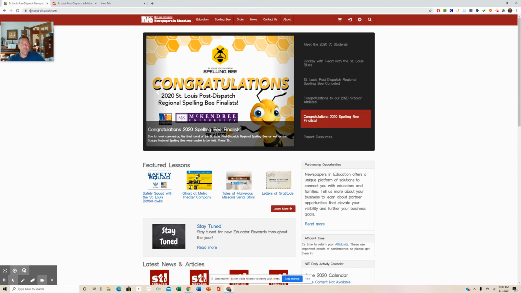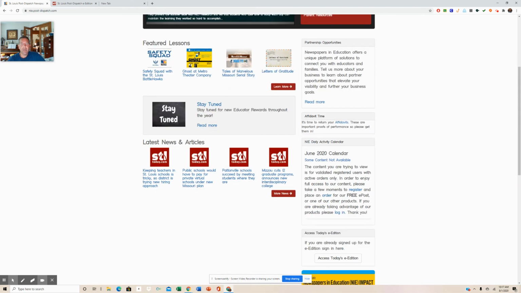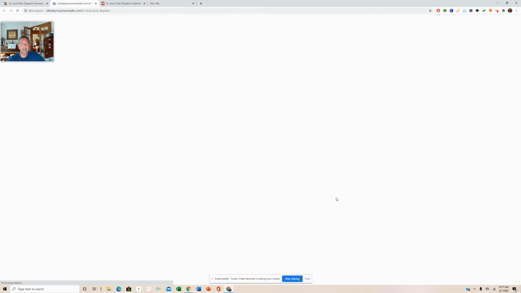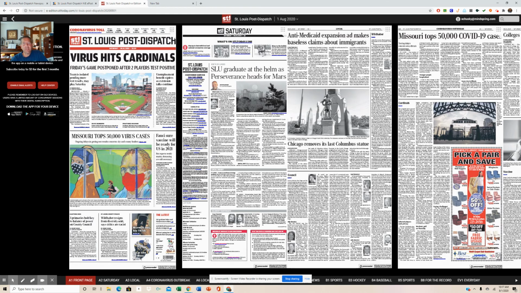This is the Newspapers in Education, or NIE website. Once you get here, you'll want to scroll down, and over on the side it says Access Today's e-edition. If I click that, it'll take me to a website that looks like this. You click on one of those locks, and a username and password box will pop up. You will type KHawks into both of those, and when you do that, bam, it'll turn into this.